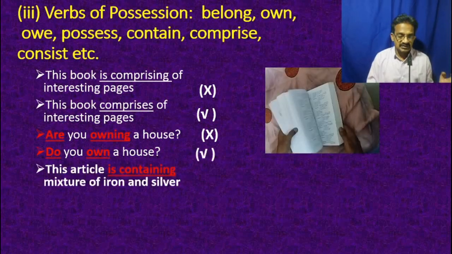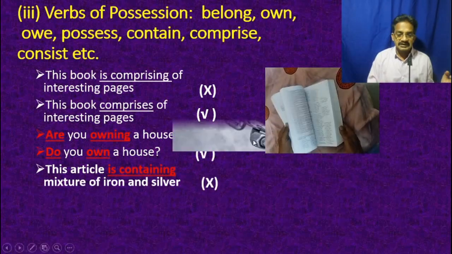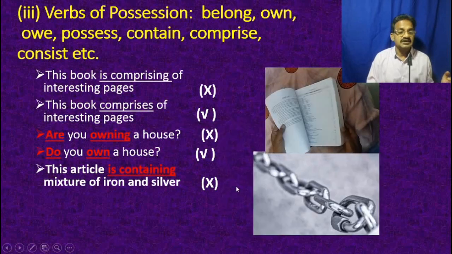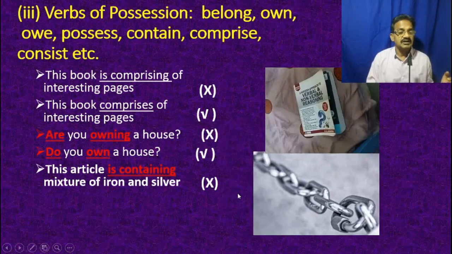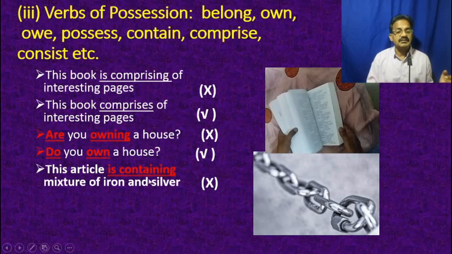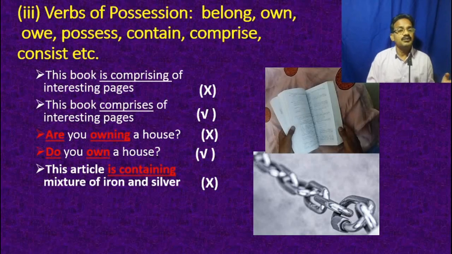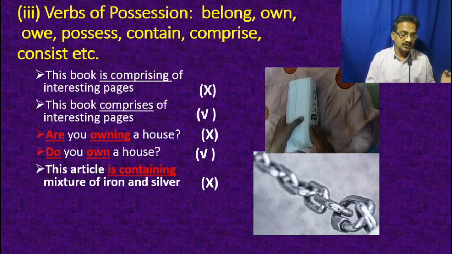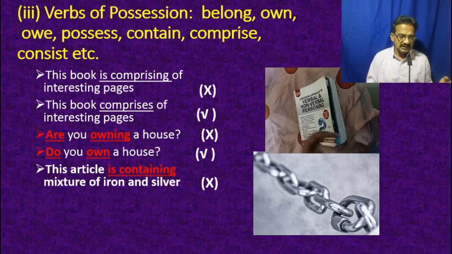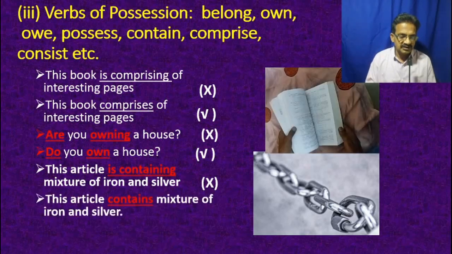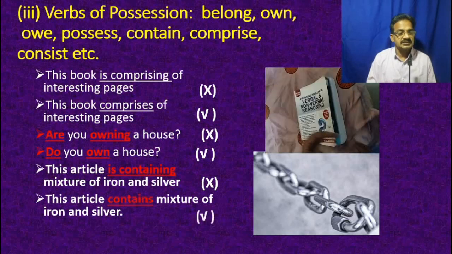Another example: this article is containing silver, containing a mixture of silver and iron. See this example, contain is a word related to possession, and it has no dynamic action, so it cannot be expressed in present continuous tense. So better to say it like this: this article contains a mixture of iron and silver.